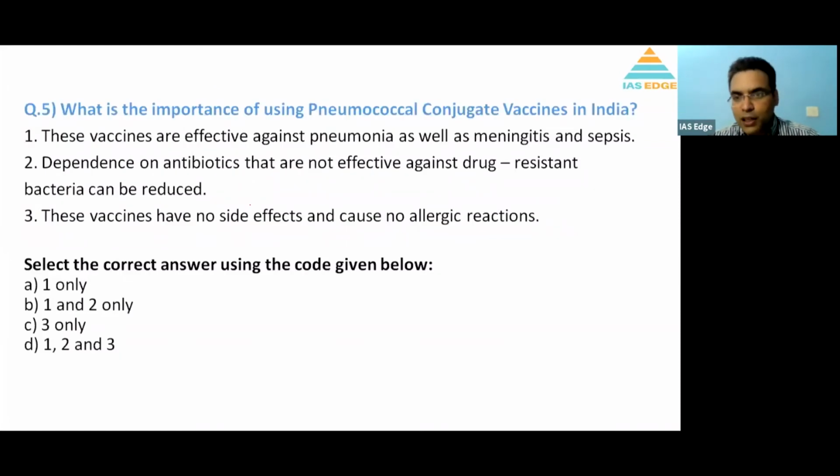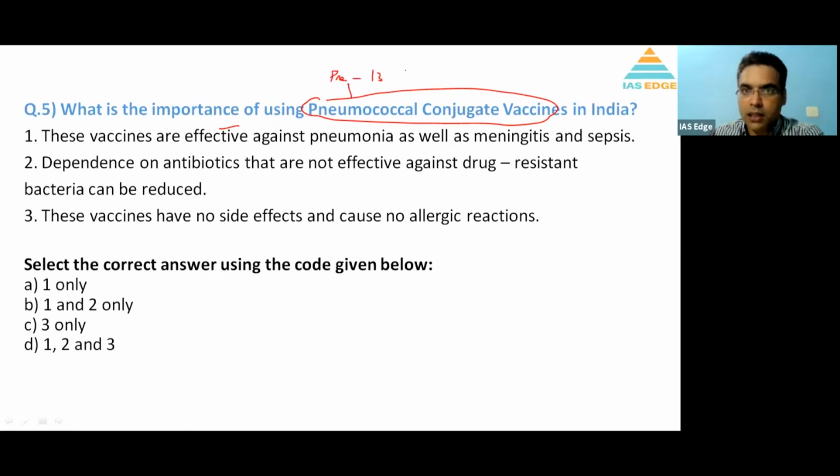Now, again, always in news, pneumococcal conjugate vaccine. So there is Prevnar 13 and there is another pneumococcal vaccine of 23, which covers 23 diseases. So what is the importance of the pneumococcal conjugate vaccine? These are vaccines against bacterial diseases, 13 of them, against which it can be given. So these vaccines are effective against pneumonia as well as meningitis and sepsis. Yes, that is right. It covers the bacterial diseases, and these can cause pneumonia and other diseases.